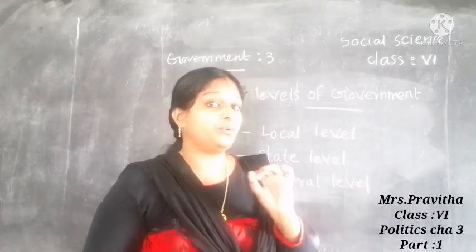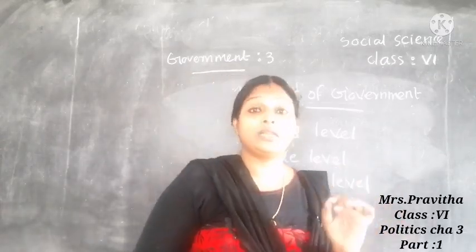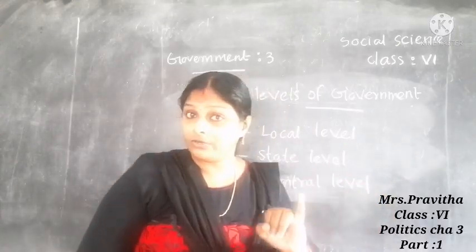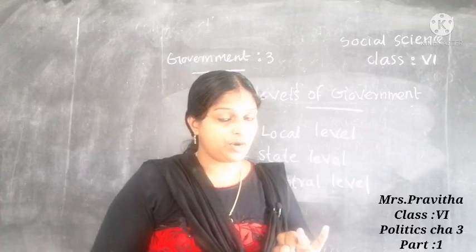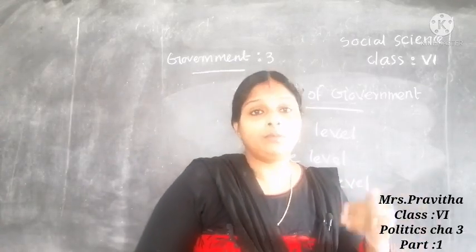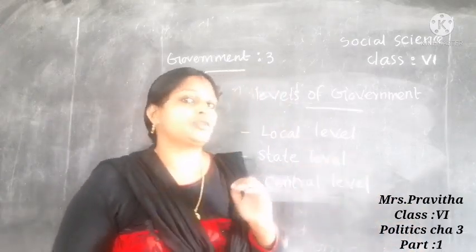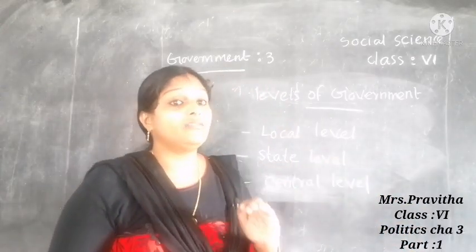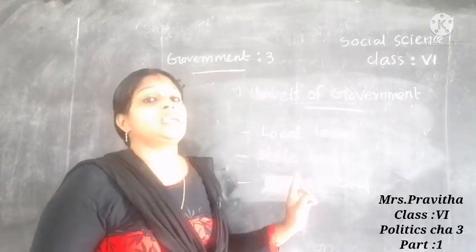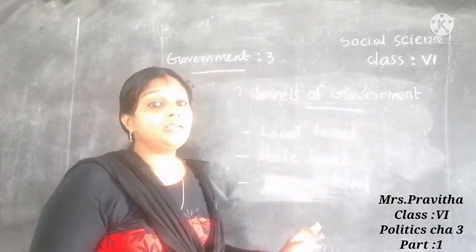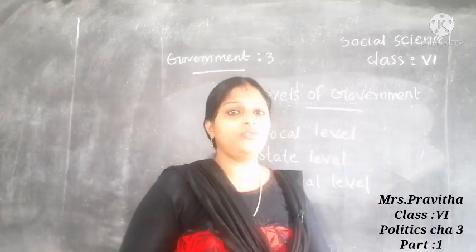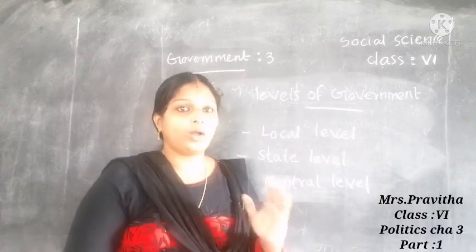So don't be confused. First I taught you the different types of government: absolute monarchy, constitutional monarchy, democracy and dictatorship. Now I taught levels of government, which are the three levels: government at local level, government at state level and government at central level or national level. Let us discuss one by one.